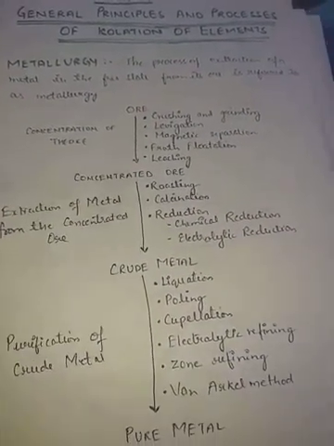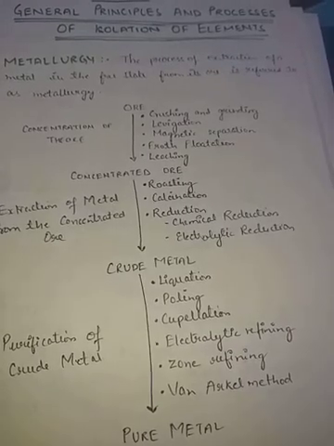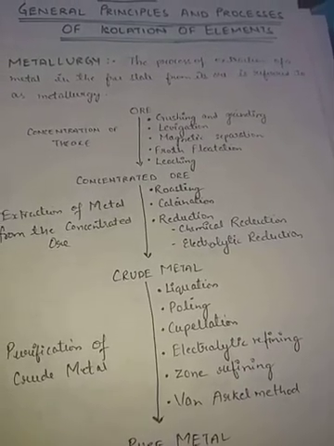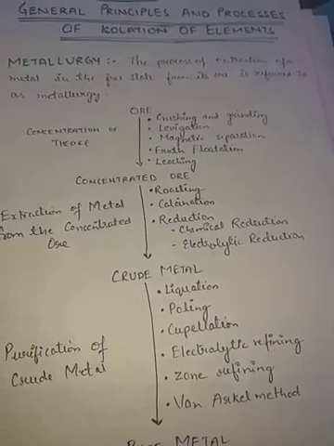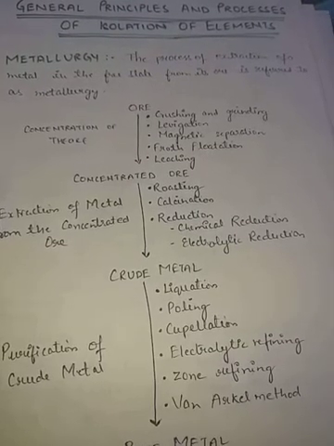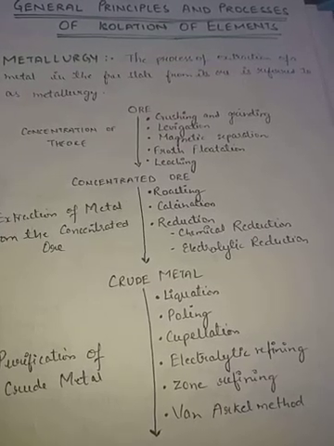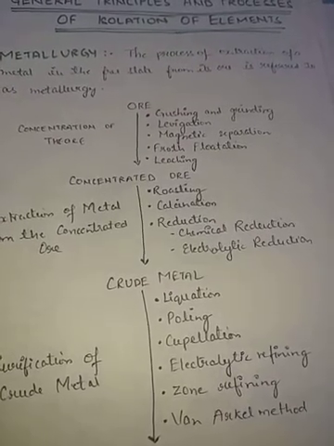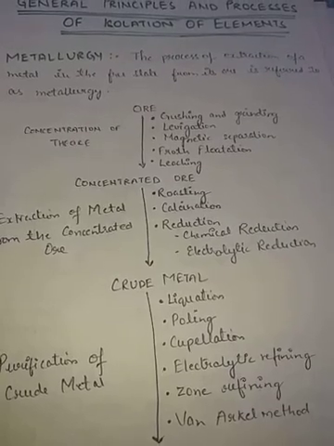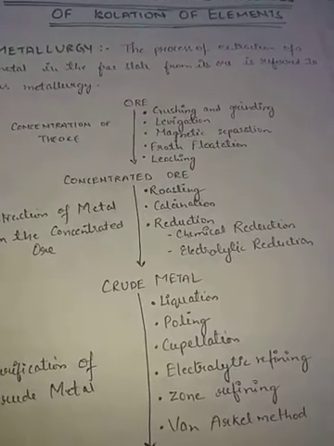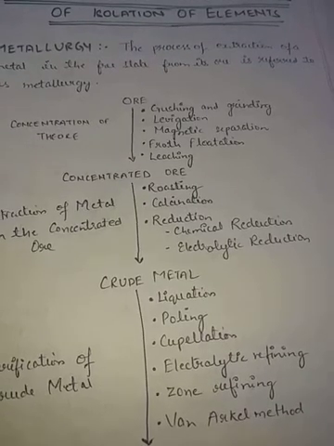So, in metallurgy, we will study a few processes. One more thing which we will study here is about ore and gangue particles. Gangue particles are actually the impurities which are present in ore. And ores are the minerals from which a metal can be extracted profitably.